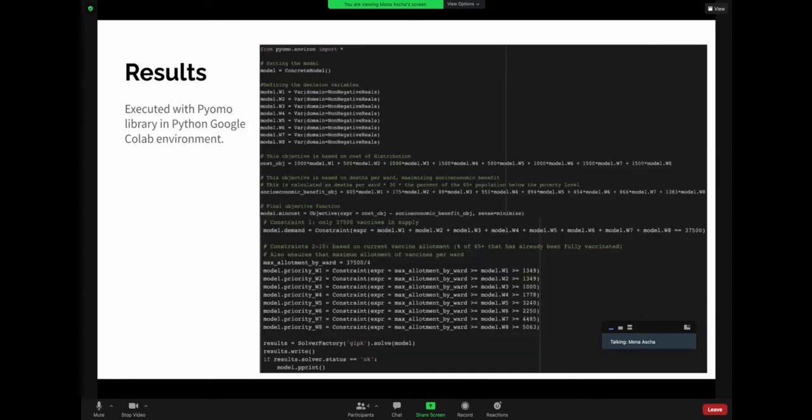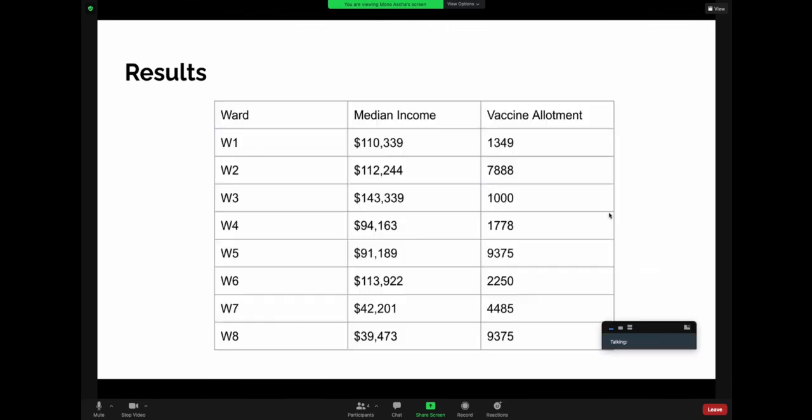So we used the Pyomo library and the Python Google Colab environment to execute our model. Here is a screenshot of our problem setup. You can see the decision variables at the top with the objective functions designated in the middle and all our constraints at the bottom. Here are our results and the model output. In the left-hand column is each ward.